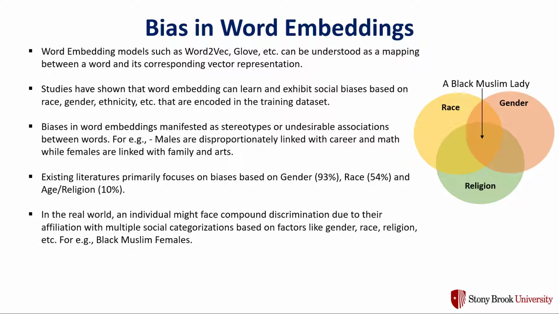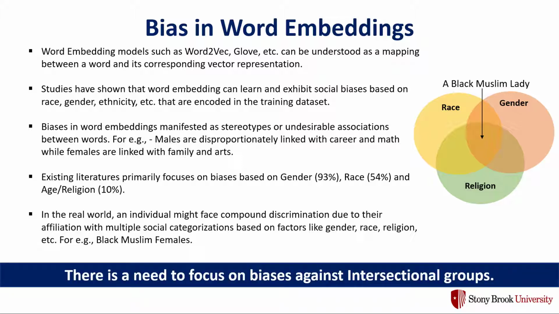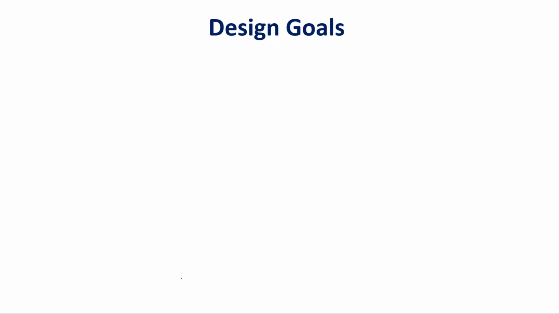However, in the real world, an individual might face compound discrimination due to their affiliation with multiple social categorizations. For example, a black Muslim lady might face discrimination because of her race, gender, and religion all at the same time. So there's a need to focus on biases against intersectional groups. In this work, we are trying to create a visual tool which will help discover biases against intersectional groups and hence deter their propagation. So let's see what our tool plans to achieve.